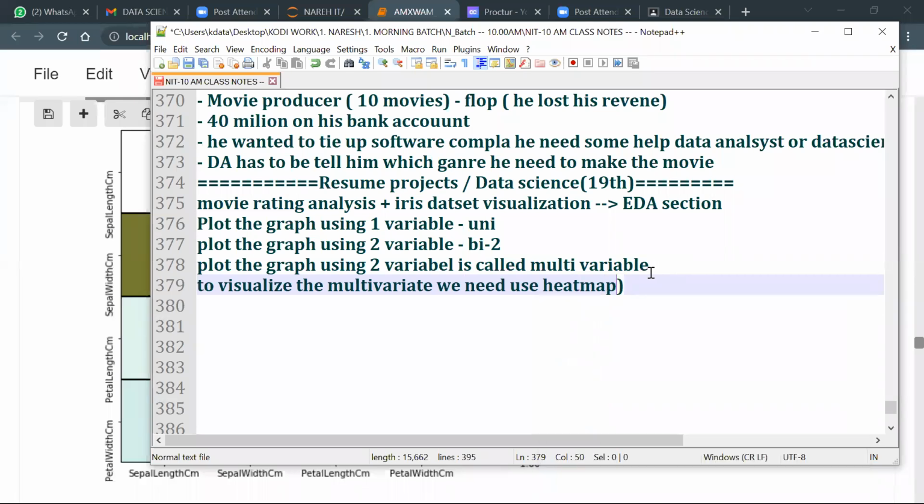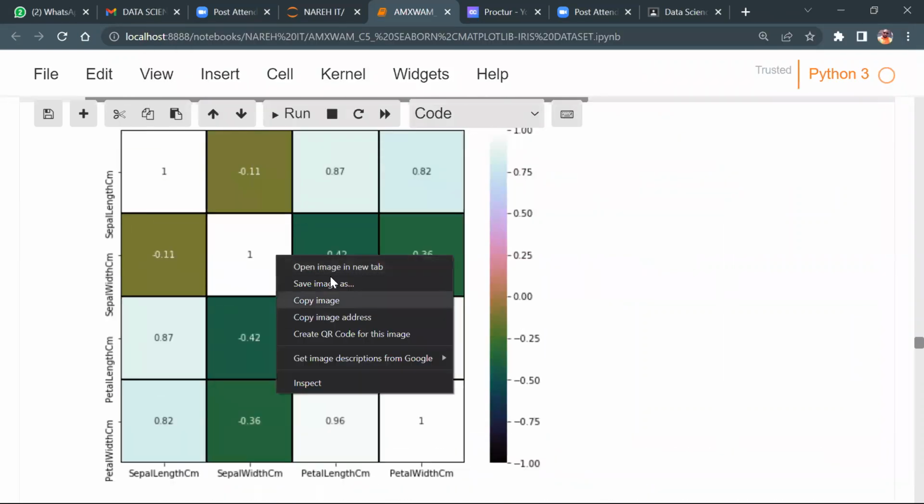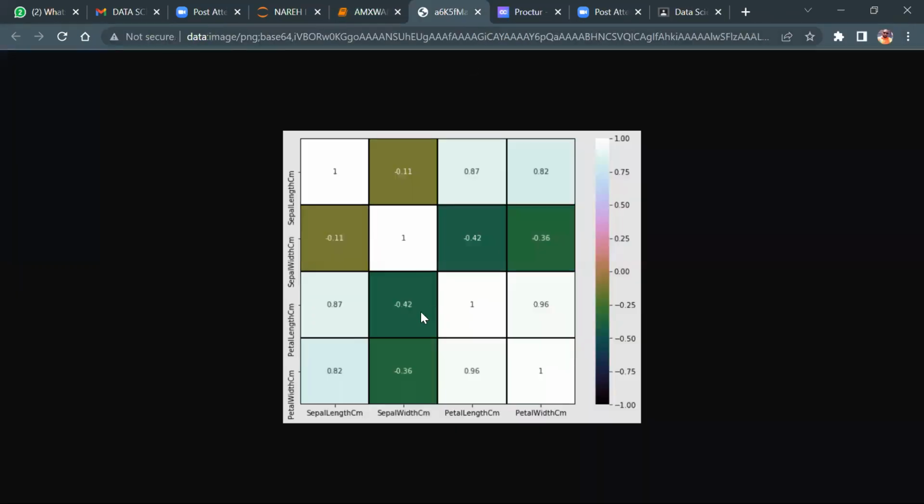Do you know what exactly I mean by heat map? Let me show you this graph. Did you see this diagonal? Let's open images in a new tab. Did you see this? What are the correlation ranges? Did you see the graph looks like -1 to 1? Agree or not? Right, Chakri? This is -1 to 1. In this case, we need all 4 variables as attributes. Look at this. If you see this diagonal part, all are 1, isn't it? All are 1.